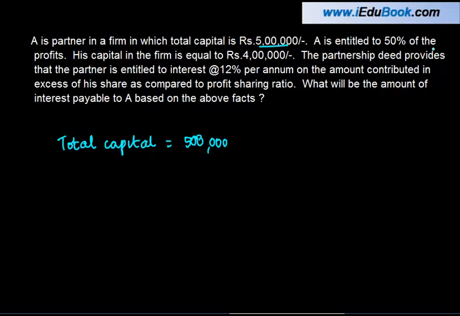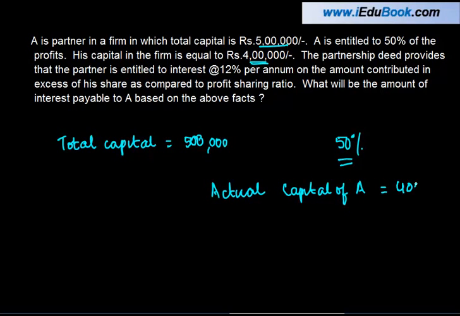A is entitled to 50% of the profits. His profit sharing ratio is 50%. His capital in the firm is equal to 4 lakh. So the capital of A, let's call this the actual capital of A, is equal to 4 lakh, right?